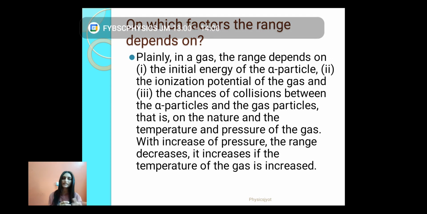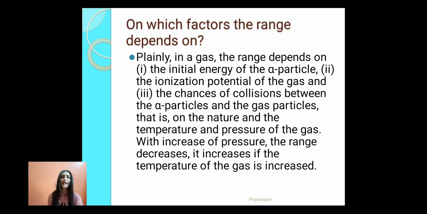And the third is the chances of collision between the alpha particle and the gas particles, that is, the nature, temperature and pressure of the gas. With increase of pressure, the range decreases. It increases if the temperature of the gas is increased. So in other words, we can say range is directly proportional to temperature and inversely proportional to pressure.